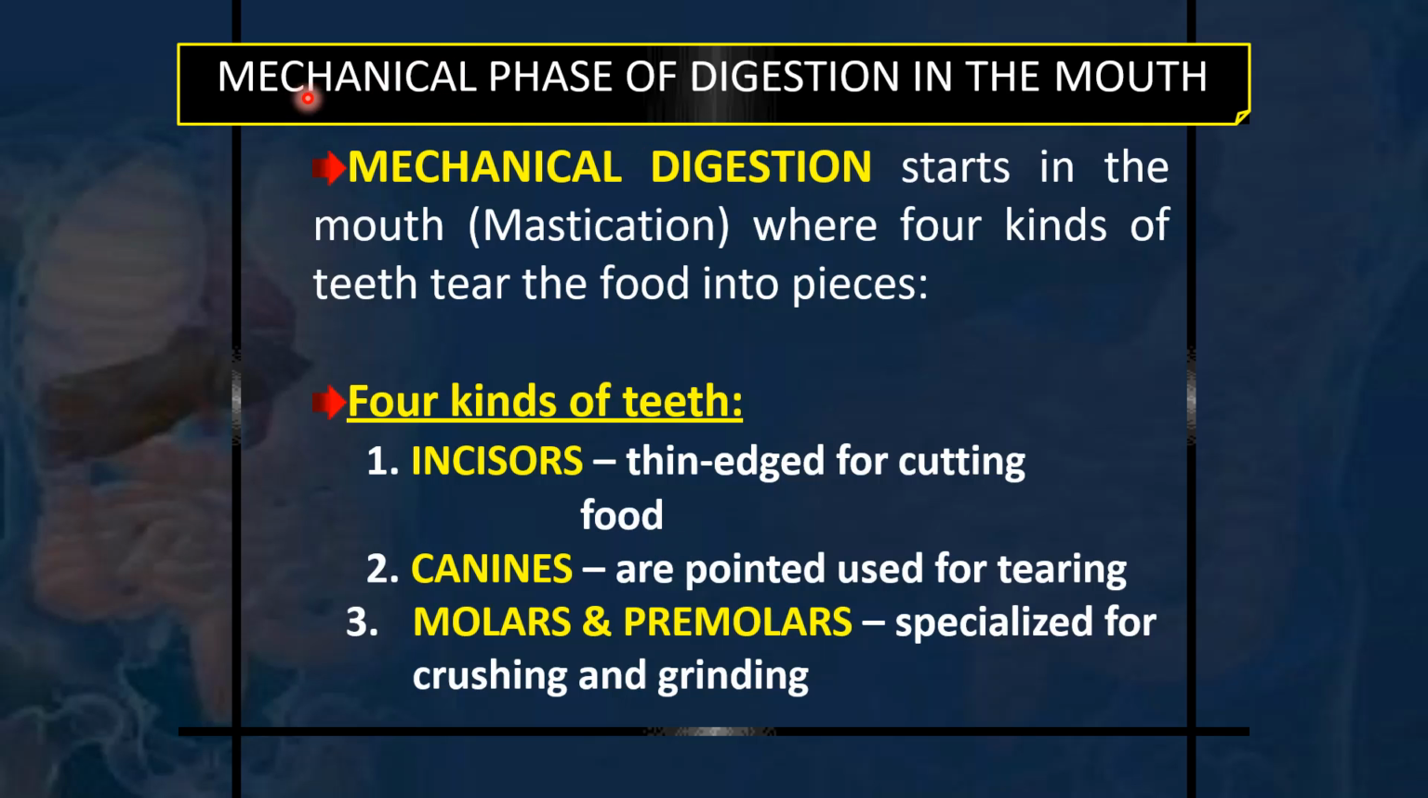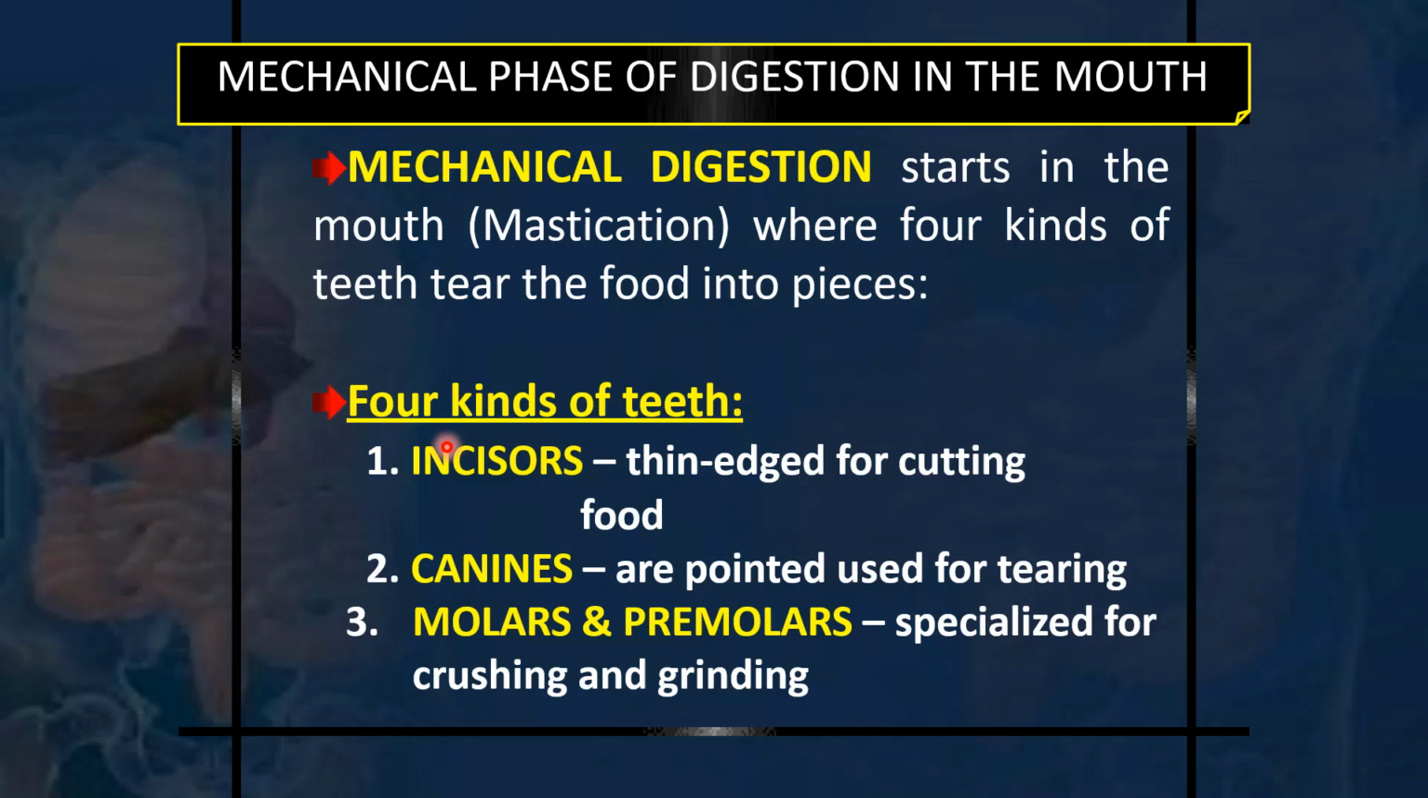So let us discuss the mechanical phase of digestion one by one. Let us start with the mouth. Mechanical digestion starts in the mouth or oral cavity, where we have four kinds of teeth which tear the food into pieces. So this is a mechanical process which is tearing the food into very small particles.